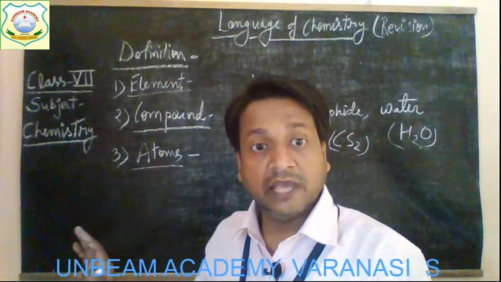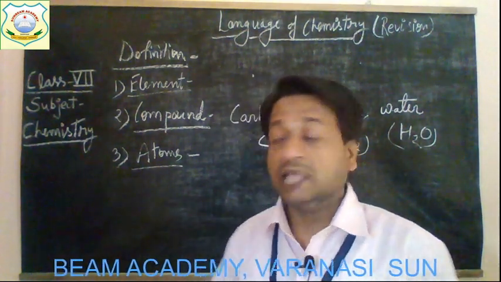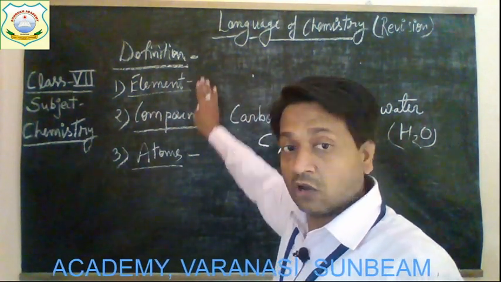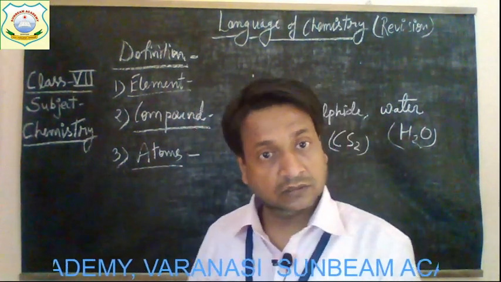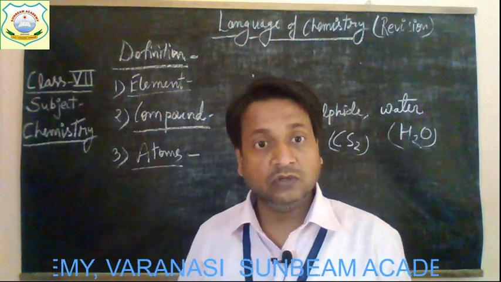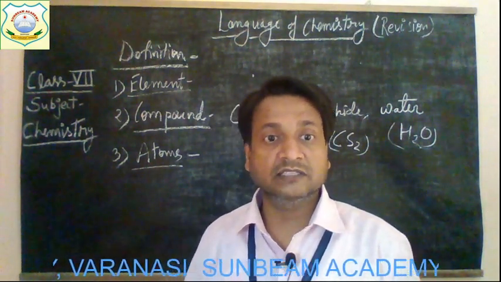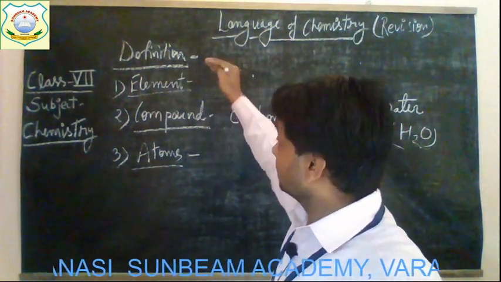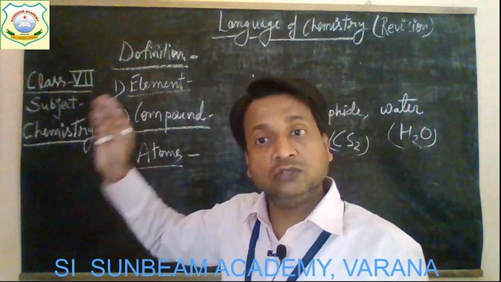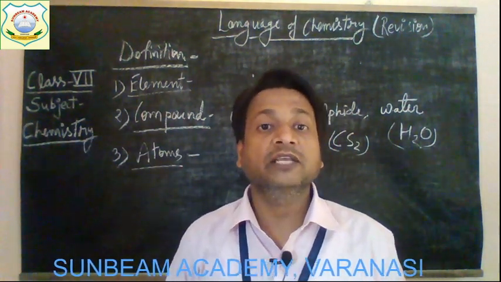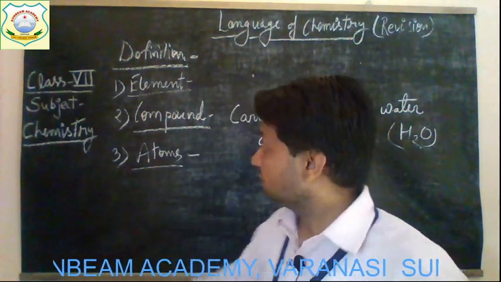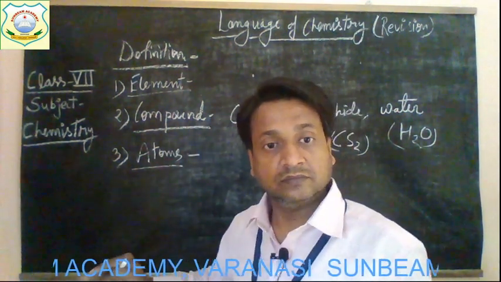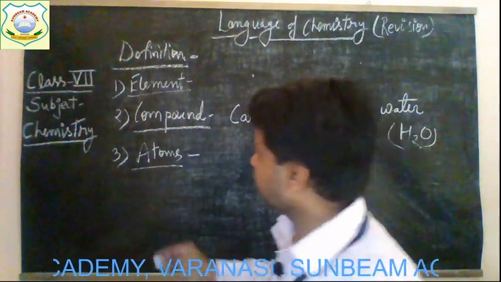Children, one more thing you have to remember here: atoms are the smallest particles of elements, not of compounds. So you have to understand this difference: elements are the simplest form, compounds form when two or more elements join together in a definite proportion, and atoms are the smallest particles of an element. Get it? Now come to the next.